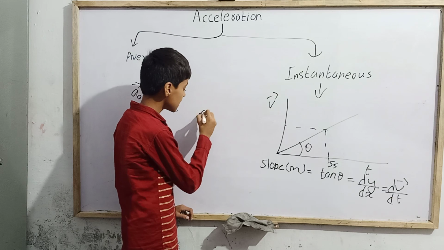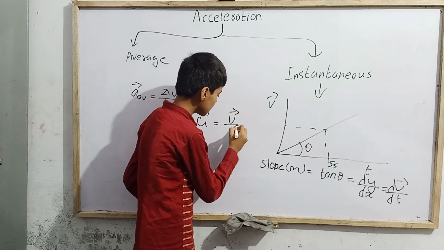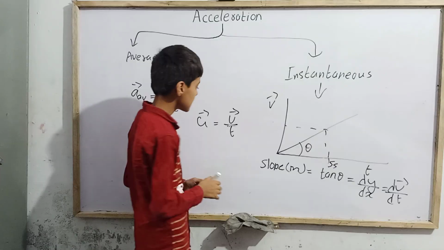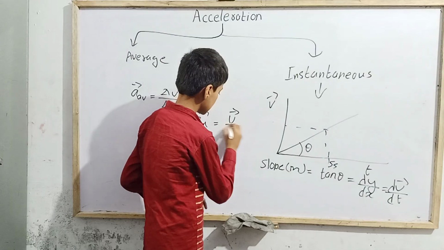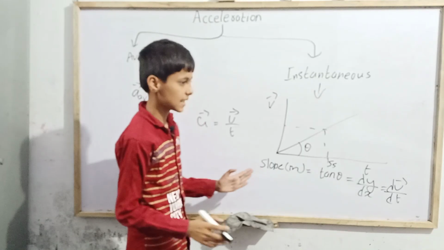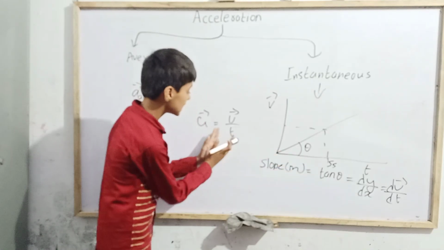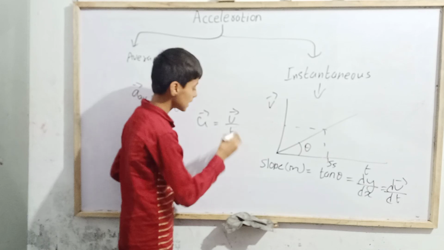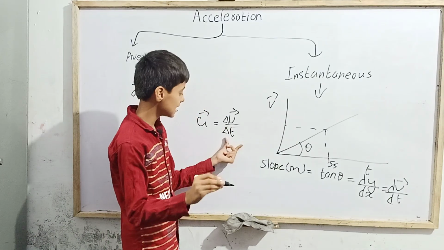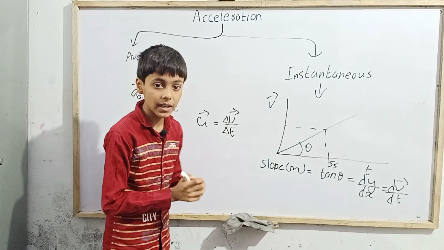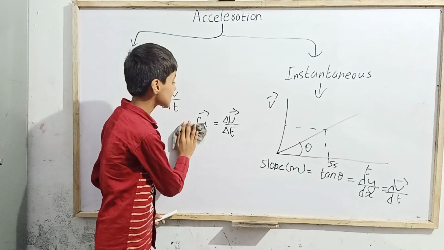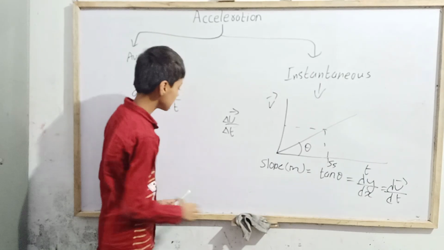Of course it is equal to acceleration, since we know acceleration is equal to Δv by Δt. If I want to find it at a particular instant, the Δt value will nearly extend to 0, because at a particular instant its value will nearly extend to 0. So when it extends to 0, how will this formula look?